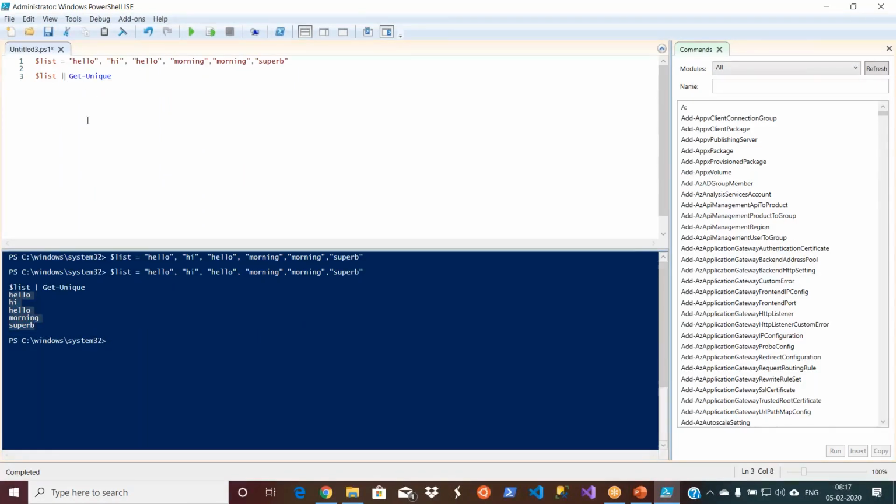Let me use this complete one. I was using only Get-Unique, right? Let me use Sort as well with this one. Now you see: hello, hi, morning, super. Now you have the unique names. So it has removed all the duplicate names. You need to use Sort with Get-Unique. When you use Sort, it keeps your words side by side.